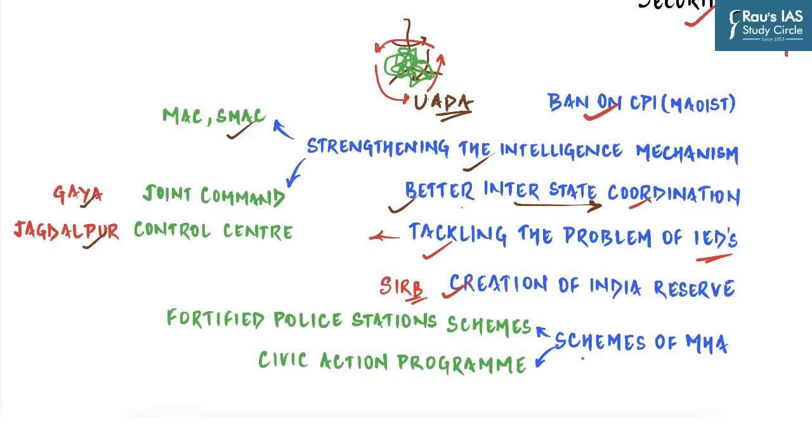Then there are numerous schemes run by MHA which directly provide advantage to the local police. For example, sanctioning of funds for fortified police stations under the scheme of the same name and carrying out of Civic Action Program or CAP, under which financial grants are provided to CAPFs to undertake various welfare activities in LWE affected areas. And the idea is that CRPF will go to an area, cleanse it from Maoists, keep it free from Maoists, and then develop that area using the same funds.